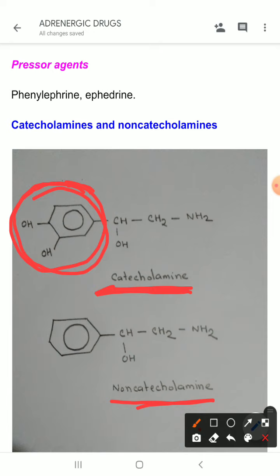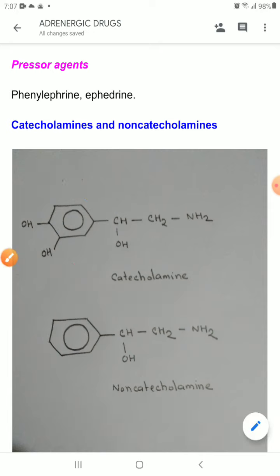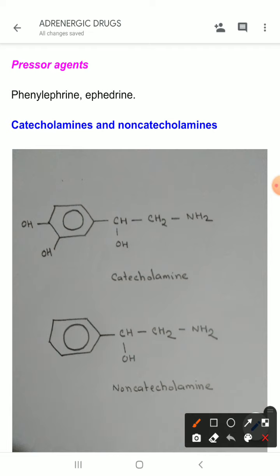The catechol ring is actually 3,4-dihydroxybenzene. So here is a hydroxyl group and here is another hydroxyl group, but the non-catecholamine does not have any hydroxylation. This is just a benzene ring, and for that reason it is called non-catecholamine.